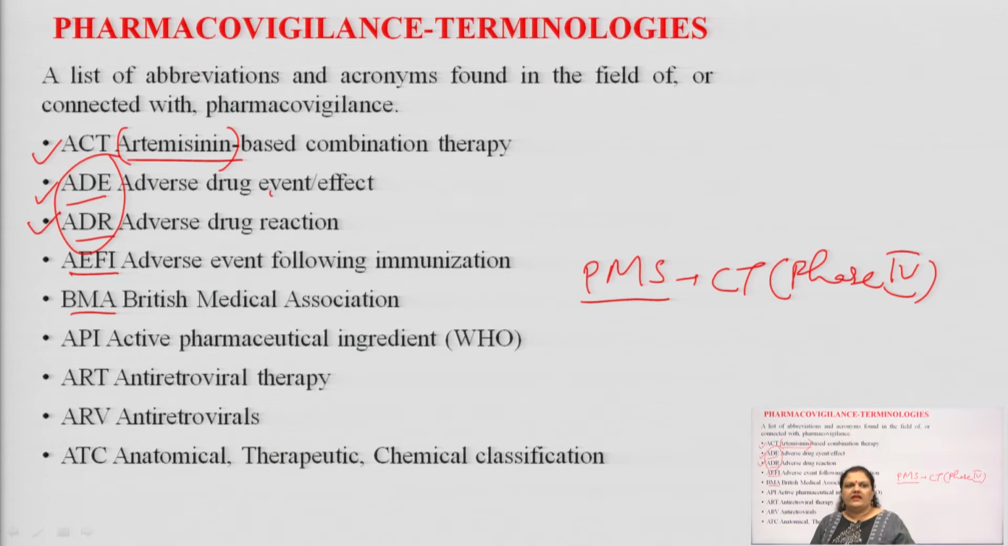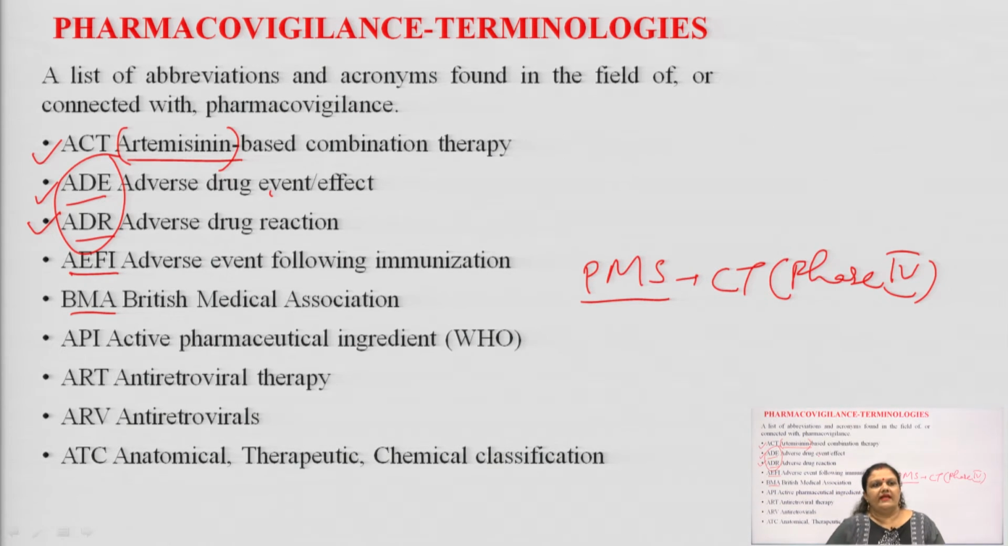Next one is the API. You all know about API. API is nothing but the active pharmaceutical ingredient as per WHO guidelines, World Health Organization. So, active pharmaceutical ingredient is the main therapeutic pharmacological moiety of the medicament which is responsible to show the change when we take the particular medicament against any disease or disorder.